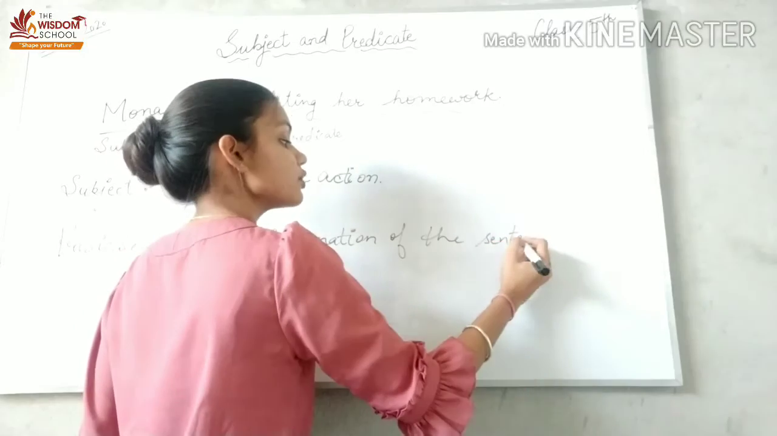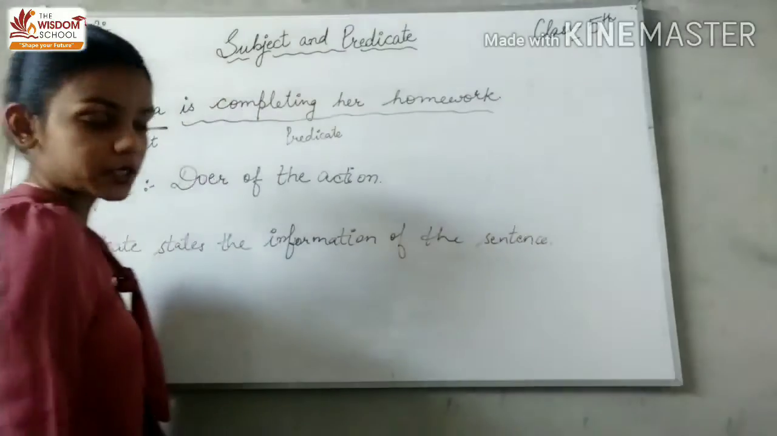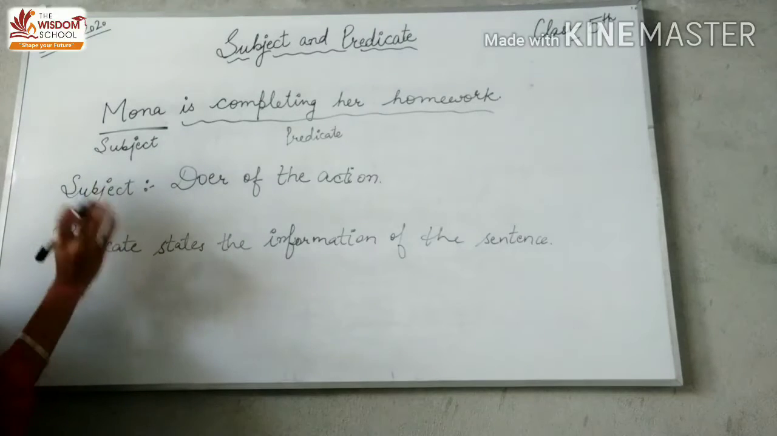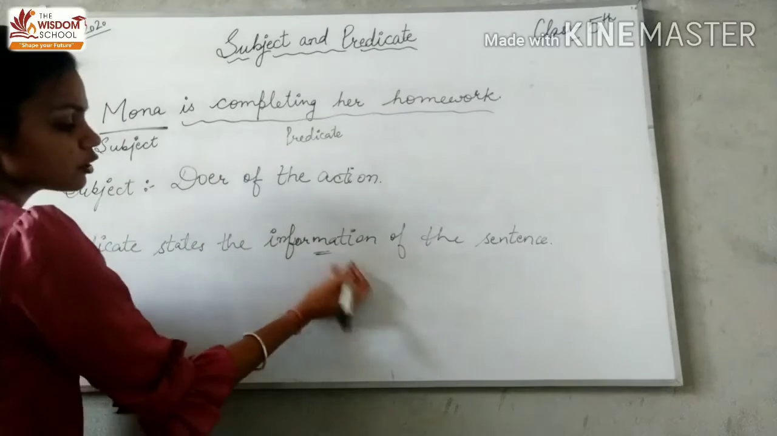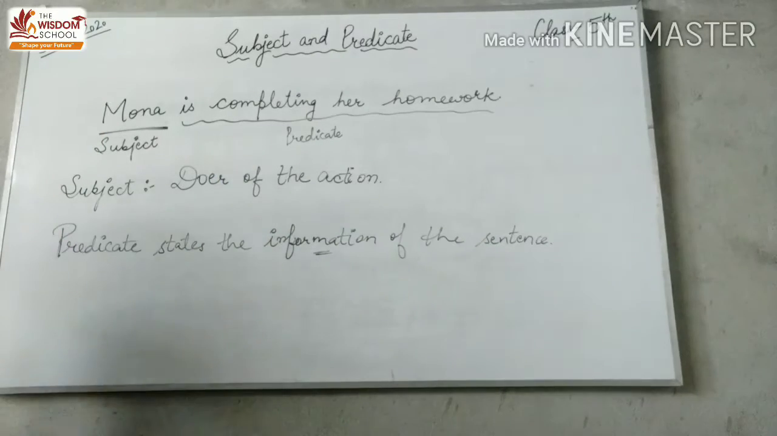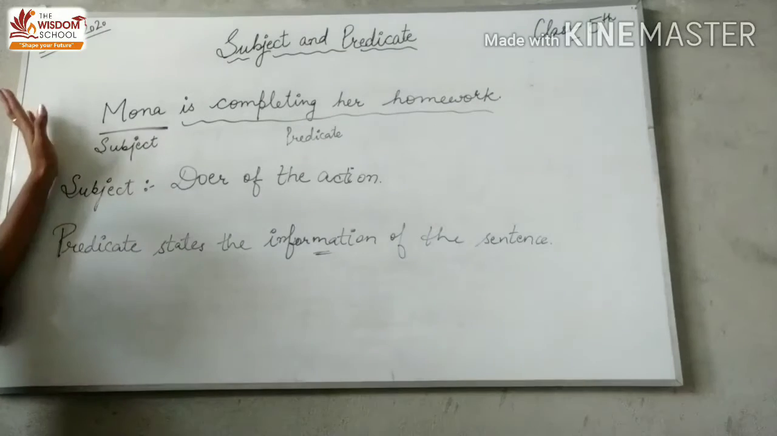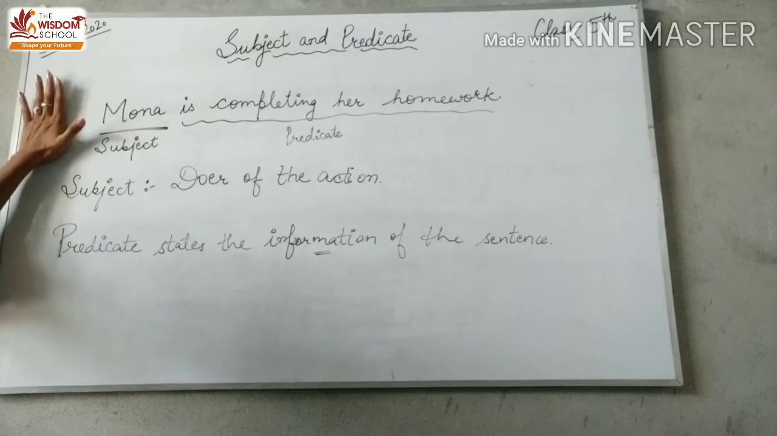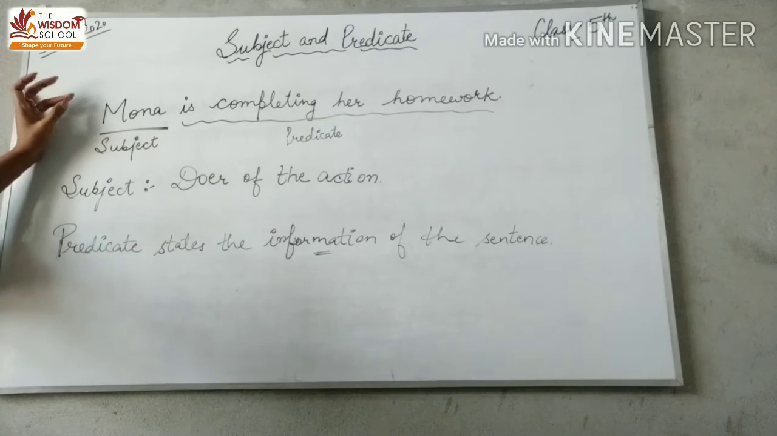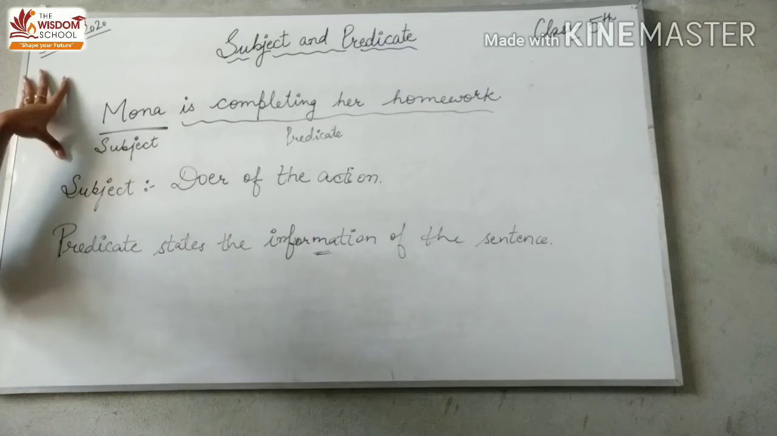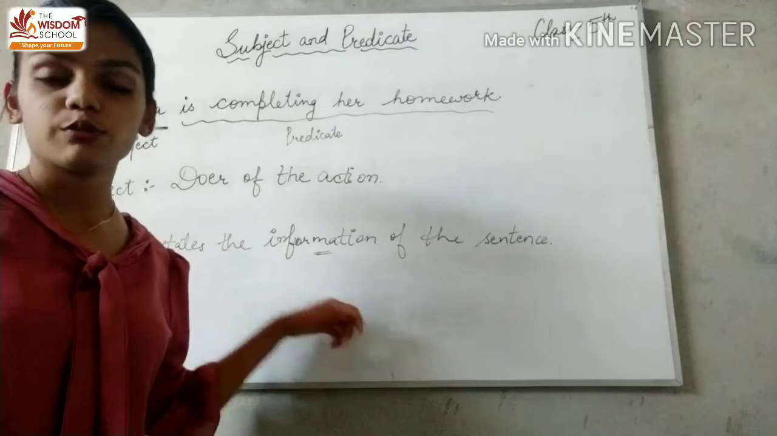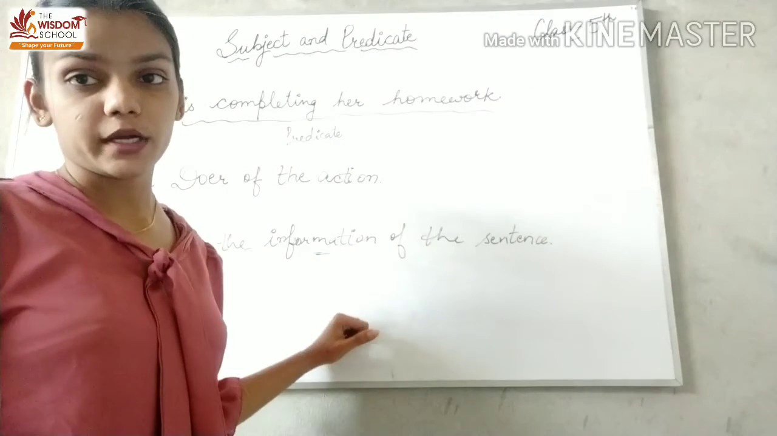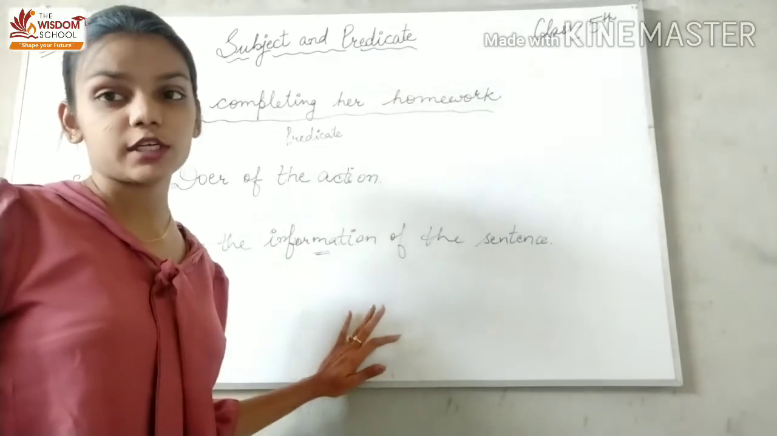सेंटेंस के बारे में जो इंफॉर्मेशन बताता है और प्रेडिकेट ऑल्सो स्टेट्स दैट व्हाट एक्चुअली द सब्जेक्ट इज परफॉर्मिंग. सब्जेक्ट क्या कर रहा है, टेल्स अस अबाउट द इंफॉर्मेशन अबाउट द सेंटेंस. If we are talking about a person or a thing in a sentence, then it will be subject. And what is said about that subject, actually what is told about the subject, is predicate. Whatever we are saying about the subject is predicate.